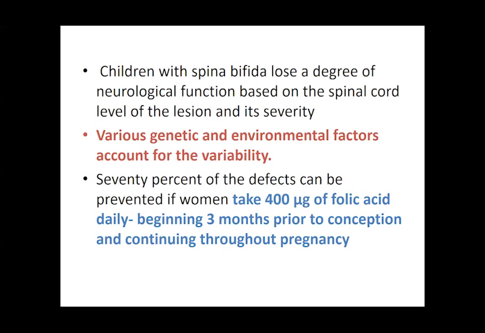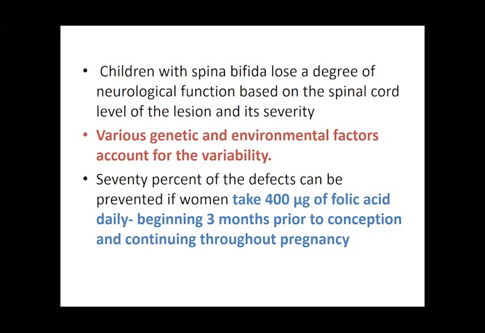70% of the defects can be prevented, as it is said that folic acid has a large role. If you have a family history of these nervous defects, the mother is always advised, before she starts planning a family, to take about 400 micrograms of folic acid daily, beginning 3 months prior to conception. That is for a normal person.